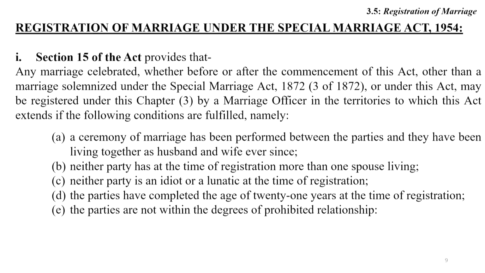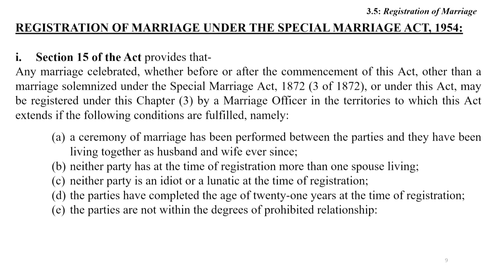The Special Marriage Act provides that your marriage may be registered in certain circumstances: if a ceremony of marriage has been performed between the parties and they have been living together as husband and wife ever since; neither party has, at the time of registration, more than one spouse living; neither party is an idiot or lunatic at the time of registration; the parties have completed the age of 21 years at the time of registration; and the parties are not within the degree of prohibited relationship.